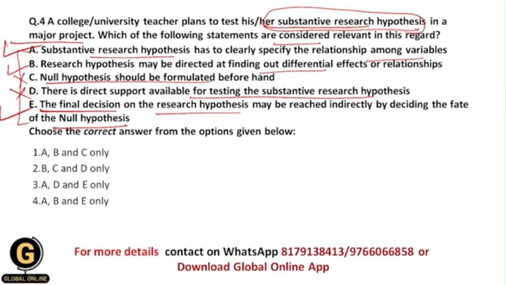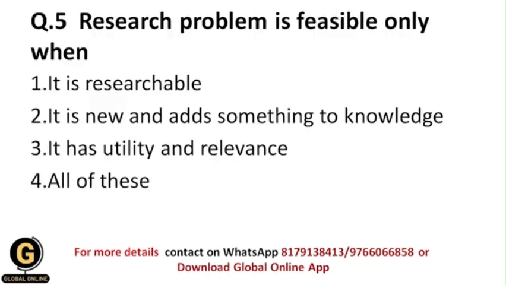Okay, and whenever you accept the null hypothesis, then you reject the research hypothesis, and that's why indirectly your decision will be based upon the fate of the null hypothesis itself. That's why your correct answer should be 4, that is A, B and E only, because here only these statements are correct. Next is research problem is feasible only when.